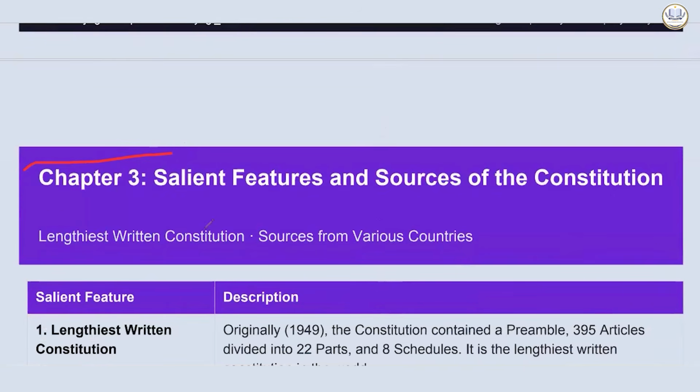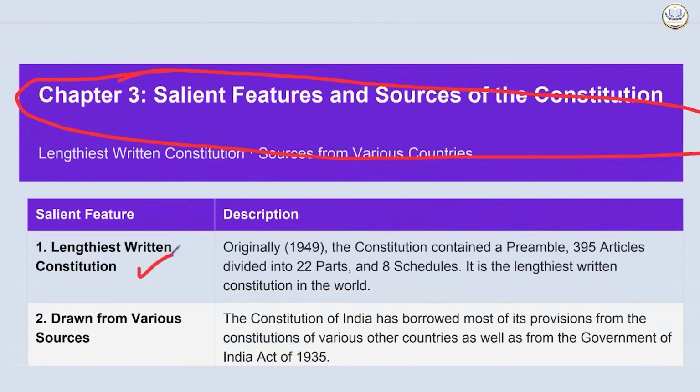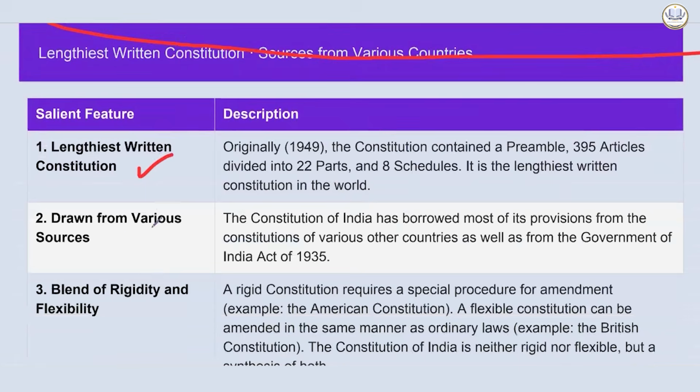Then comes the third chapter, Salient Features and Sources of the Constitution. So our Constitution is the lengthiest written Constitution. The Constitution originally contained a preamble, 395 articles, divided into 22 parts and 8 schedules. It is the lengthiest written Constitution in the entire world. And it draws inspiration from various sources, and the critics say that it is a patchwork. Even if it is a patchwork, it is a beautiful patchwork.